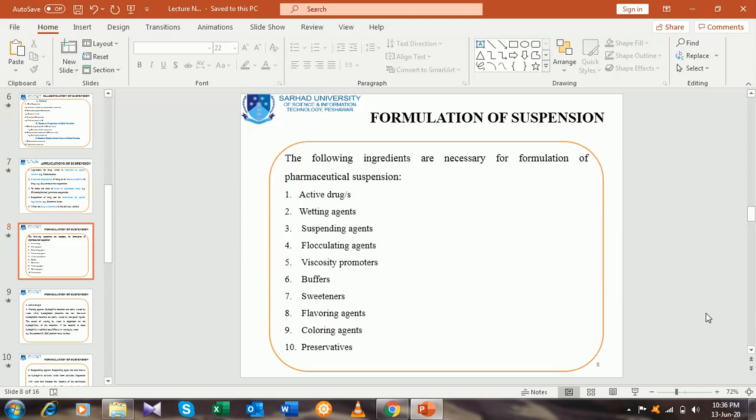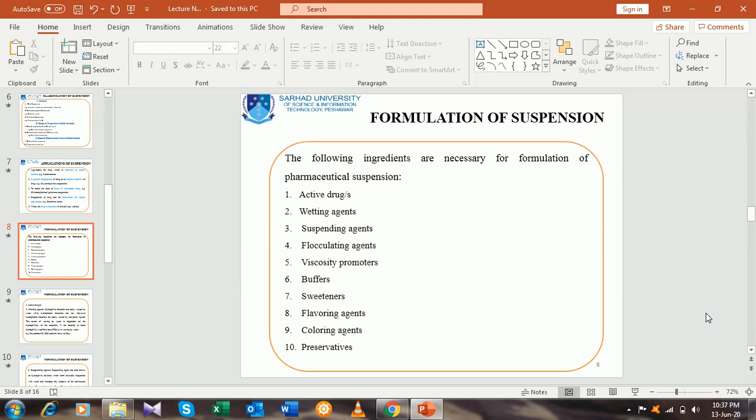And at the last, the formulation of suspension, the various ingredients which are mandatory for the formulation of pharmaceutical suspension: active pharmaceutical ingredient along with the excipients. But remember that the active pharmaceutical ingredients, if there are one or more, should be compatible with one another as well as with the excipients used in the formulation of the suspension.